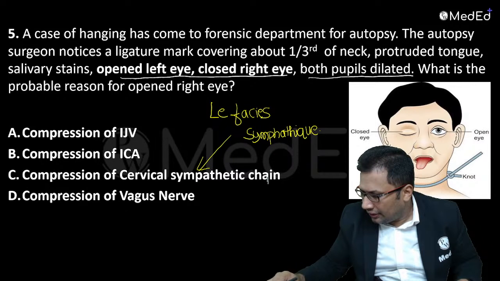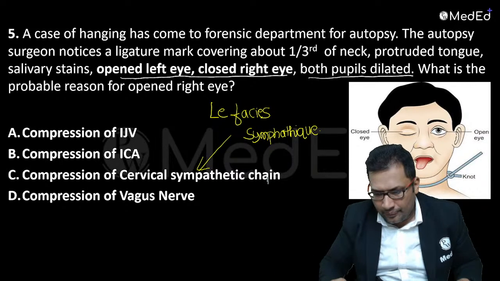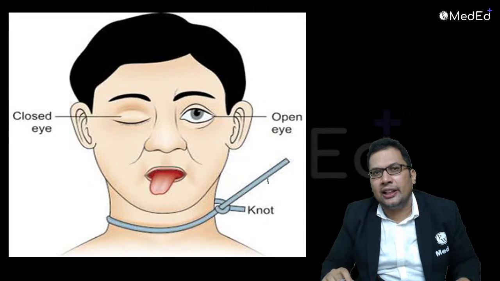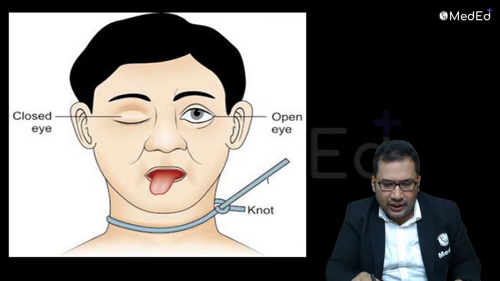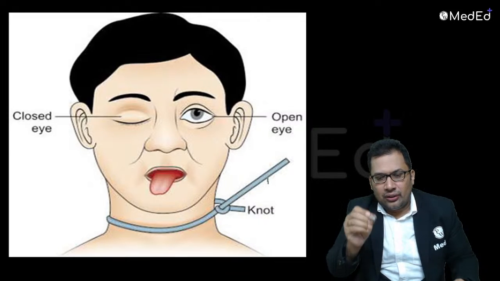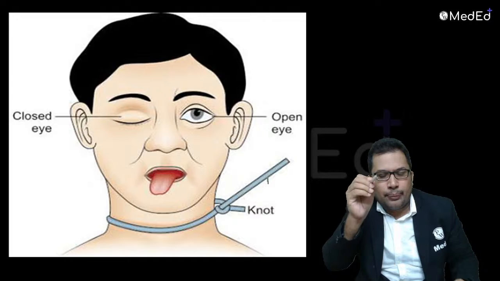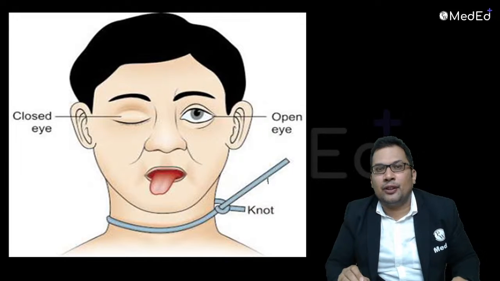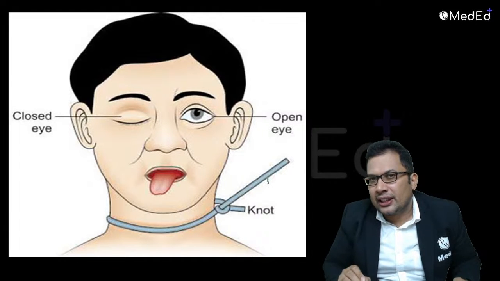Dr. G, good answer. This is what Lay face is sympathetic means. What we can see here is that on the same side of the knot, the eye remains open and the pupil is more dilated. That is a feature of antemortem hanging. It is seen in around 20 to 30% of the cases.